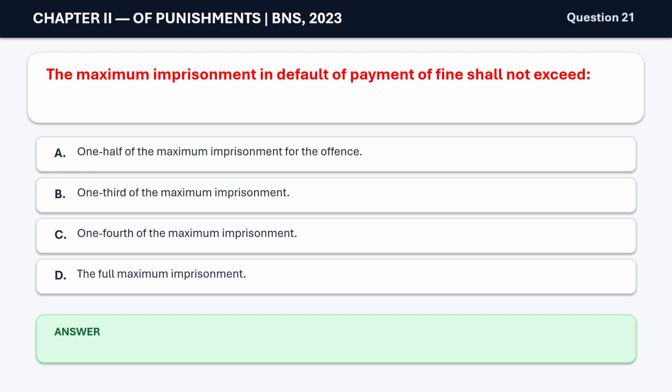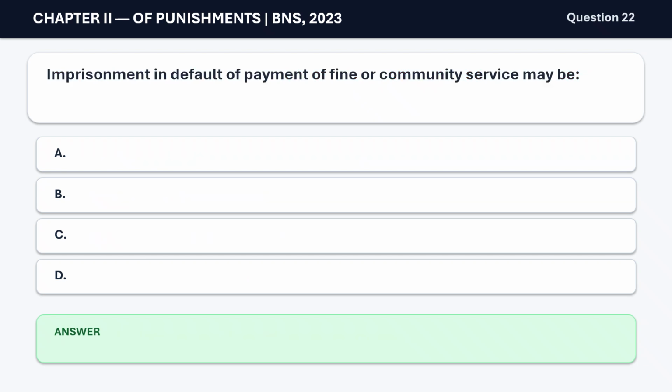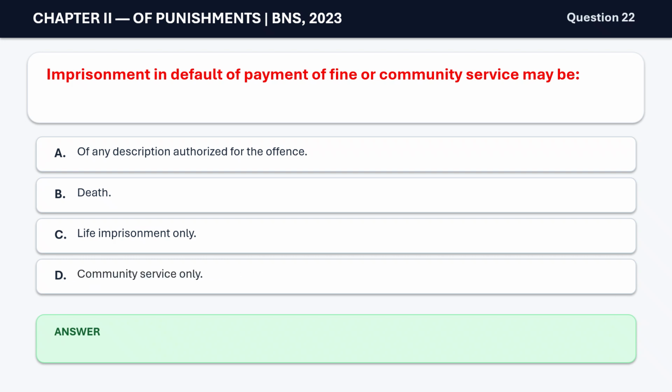the full maximum imprisonment. The correct answer is C. 1/4 of the maximum imprisonment. Question 22. Imprisonment in default of payment of fine or community service may be A. of any description authorized for the offence, B. death, C. life imprisonment only, D. community service only. The correct answer is A. of any description authorized for the offence.